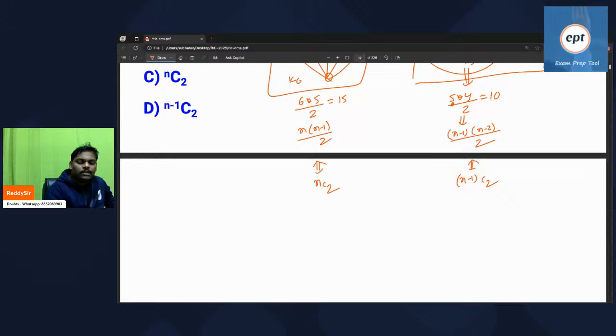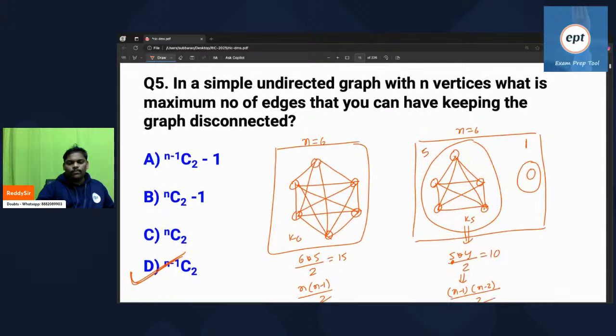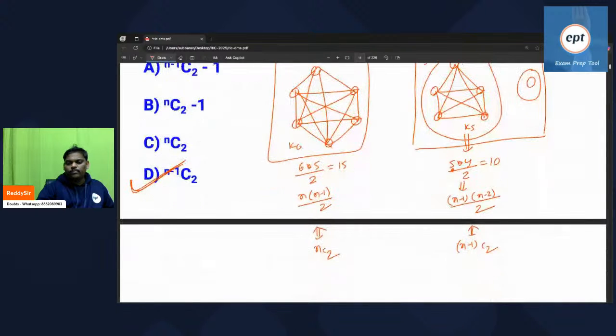So the answer is option D. Thank you so much, Bhushan. Thank you so much, Abhiraz. K n minus 1 complete graph. So remember, in a disconnected graph, if you want maximum edges, this is the way you have to follow.